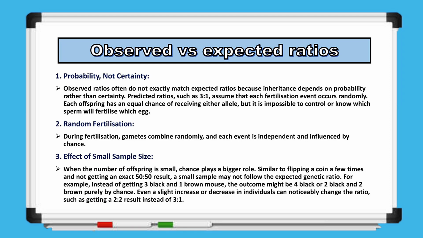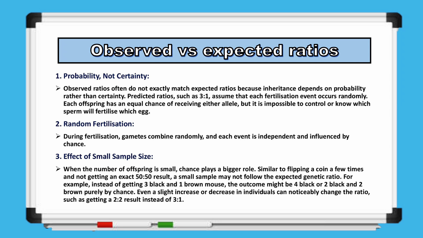Observed ratios do not always exactly match expected ratios because genetic inheritance is based on probability, not certainty. Ratios like 3:1 are predictions based on chance, assuming that each fertilization event happens randomly. Each offspring has an equal chance of receiving either allele, but it is not possible to control which gamete will combine with another. During fertilization, gametes combine randomly, and each event is independent. This means the outcome of one fertilization does not affect another, so results can vary simply due to chance.